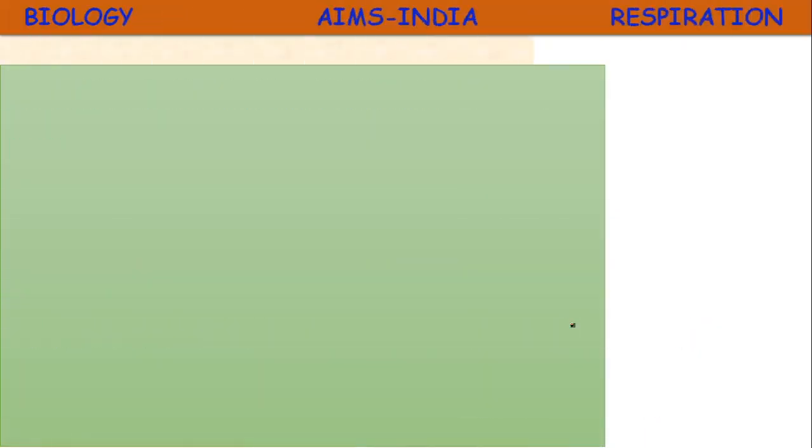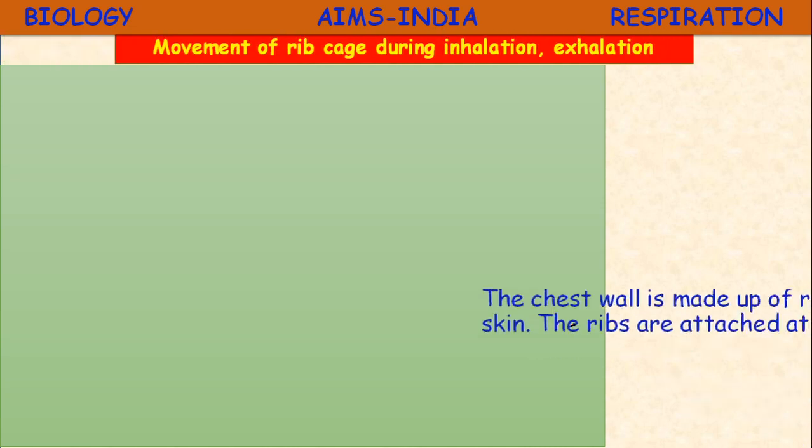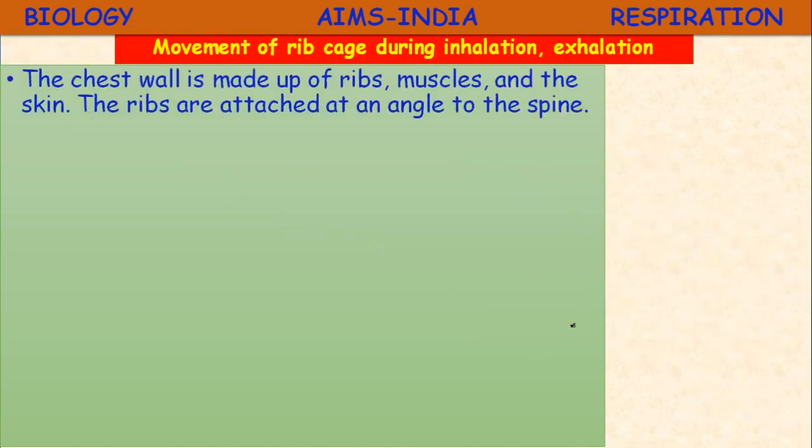Okay, children, let us know more about the movement of the rib cage during inhalation and exhalation. The role of the diaphragm and the ribs in respiration are both active in men and women. If you compare, in women the ribs play a very important role in inhalation and exhalation, but in men the diaphragm plays a very important role.